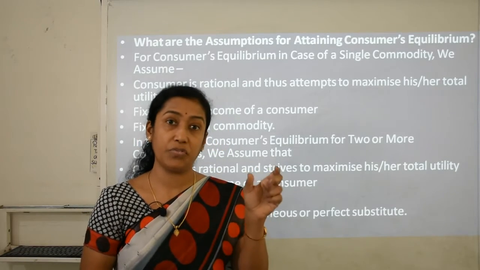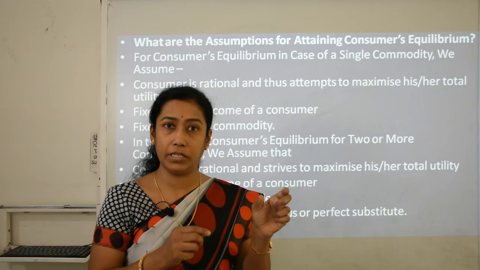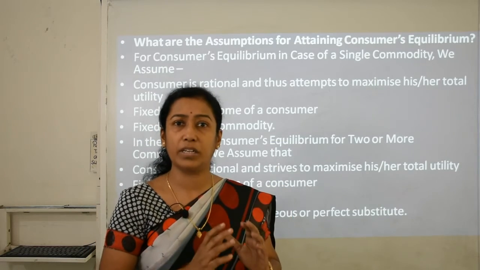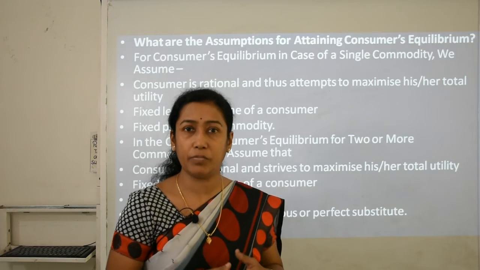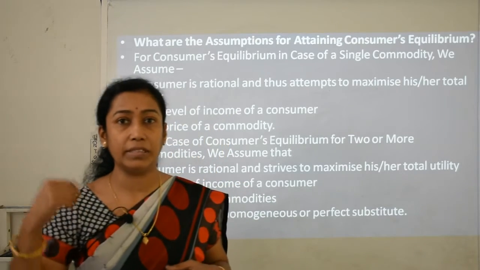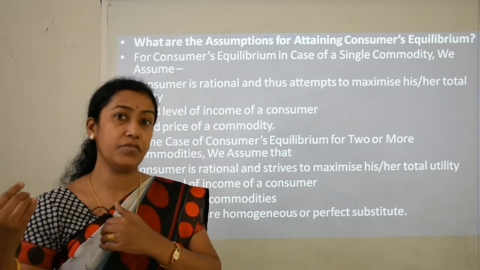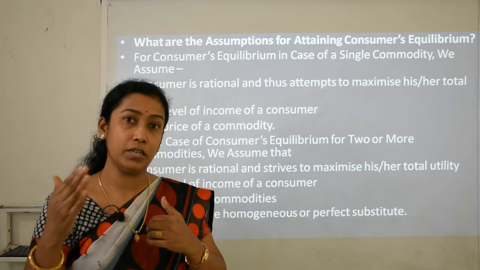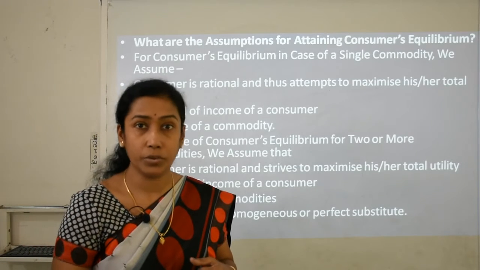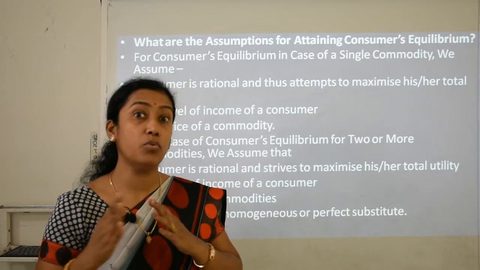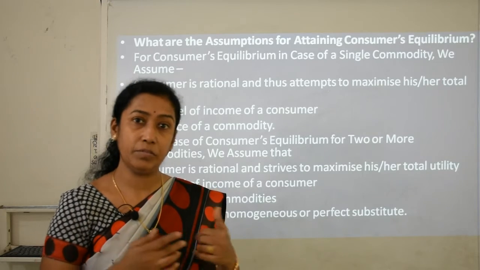The product of 5 rupees will give him less utility. Why? Because the quality of the product is deteriorating, maybe a cheap one, then 6 rupees, then 7, then 10 rupees. As the price increases, the quality of the product increases, and it will give him more and more satisfaction than the previous one.